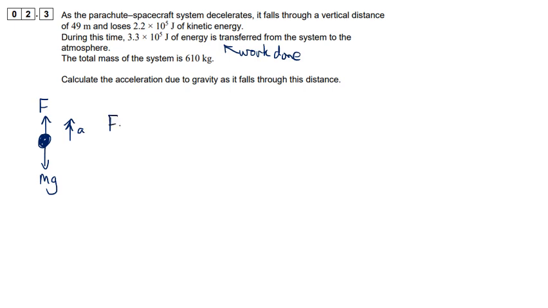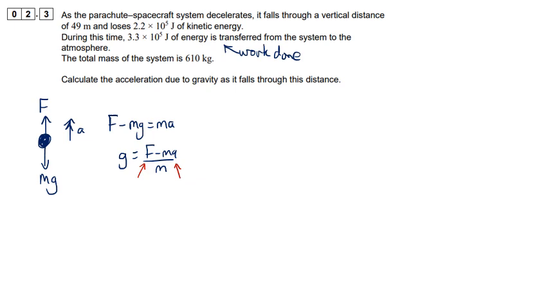So we've got F minus mg is equal to ma. So the acceleration due to gravity that we want to find, if we rearrange that, is going to be F minus ma divided by m. So what I need to find is F and a.